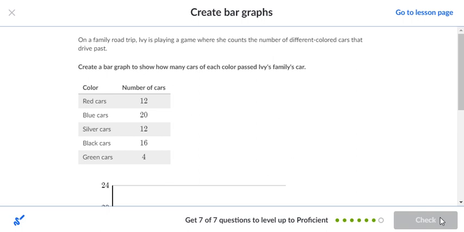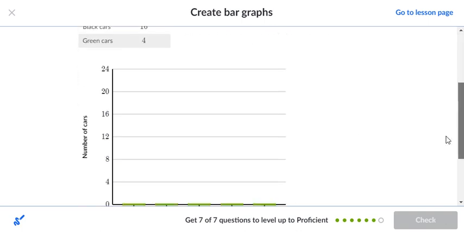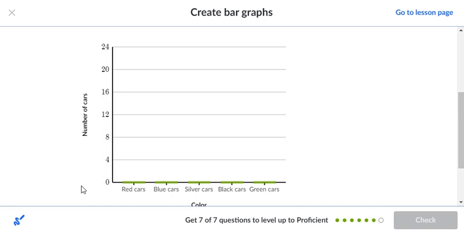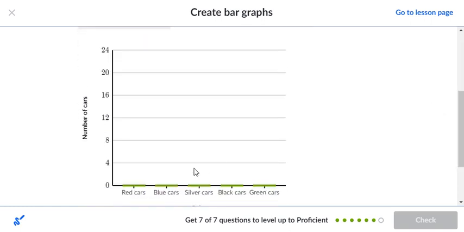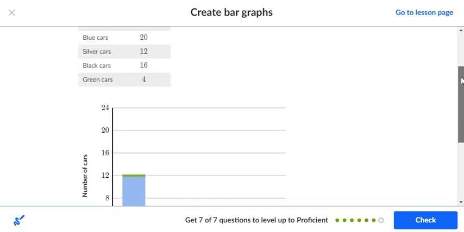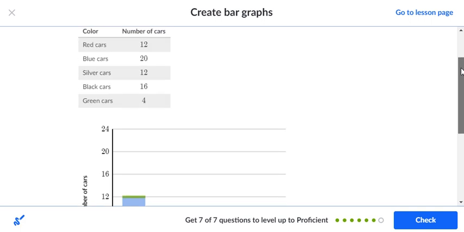Okay, on a family trip, Ivy's playing a game in which she counts the number of different colored cars that drive past. Create a bar graph to show how many cars of each color passed Ivy's family car. So we're going to look at the chart here. We have our numbers to the left, which is the number of cars. On the bottom, we have the actual different color of cars. So the red is at 12. So we're going to drag this, stop it at 12. There's 12. So there's no debate. There's a solid 12 there. We know we stop at the 12.